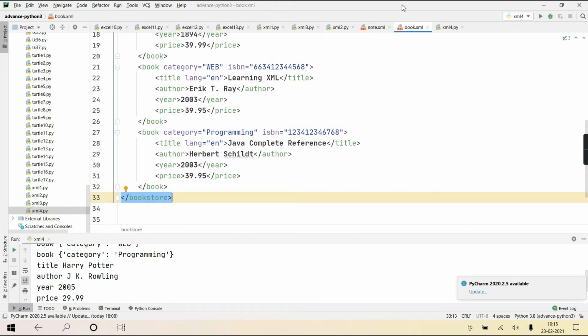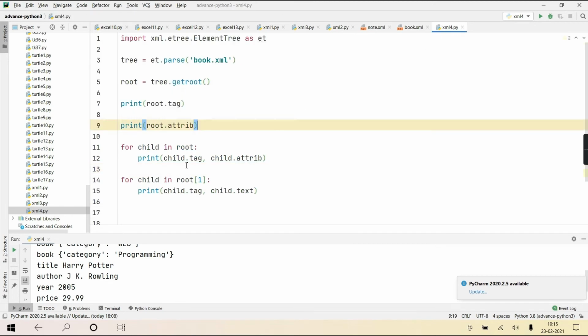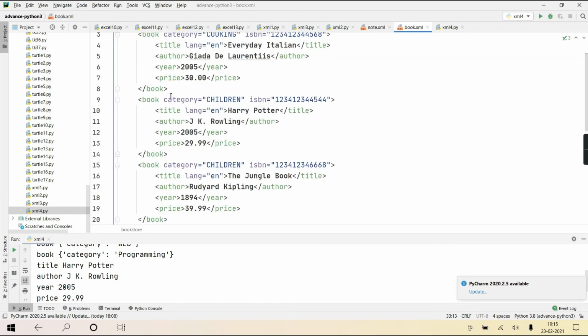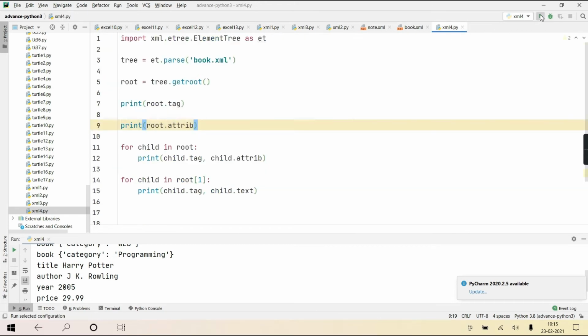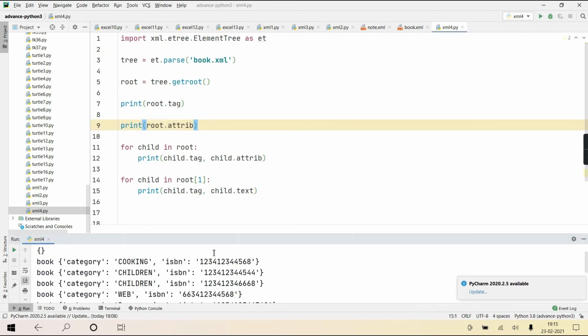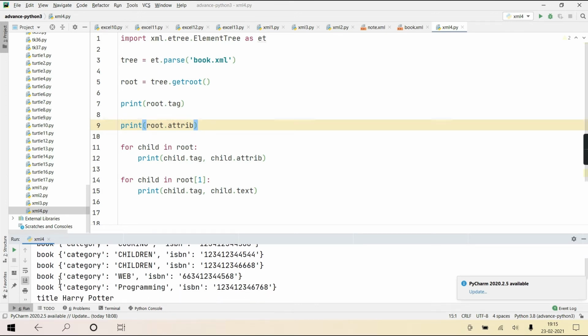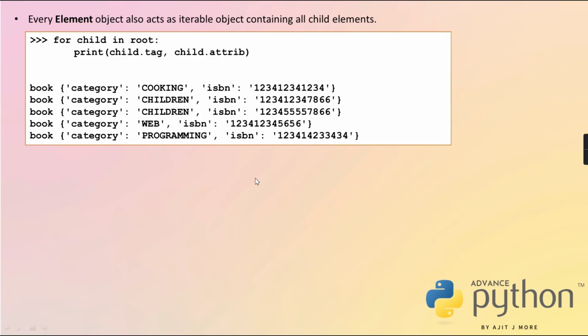Okay. And now if I run this script, it will print the tag and the attribute. So what is the tag of each child? Book only, and their attributes are these two. Correct? See, we run it. Can you see this? Tag is book and these two are the attributes, and the attribute values. Get it? That concept is clear to you, I hope.